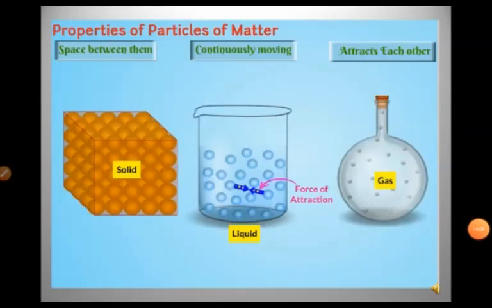Now the fourth property of the particle is that particles of matter attract each other. As you see here, three different states of matter: solid, liquid and gas. The arrangement of the particles is different. In solid it is very tightly packed, in liquid it is a bit loose, in gases there is no force of attraction. The particles are like a free bird here. So we see the force of attraction is maximum in case of solid, a bit less in case of liquid, and there is no force of attraction in the gaseous particle.